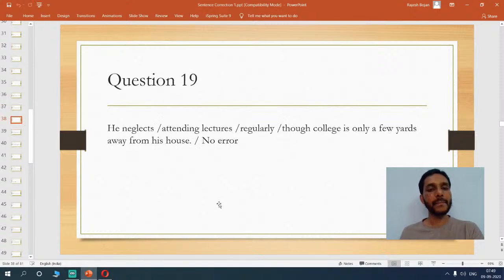Good. Now, he neglects attending lectures regularly, though college is only a few yards away from his house. So here, unless you observe this sentence carefully, you'll not be able to look at the error. Now, he neglects attending lectures.